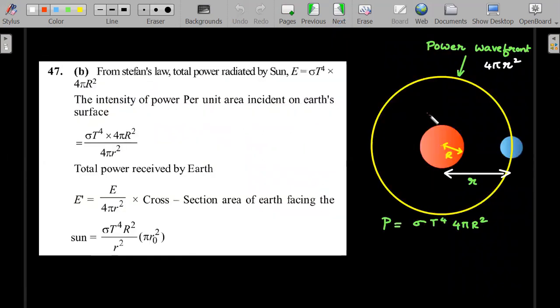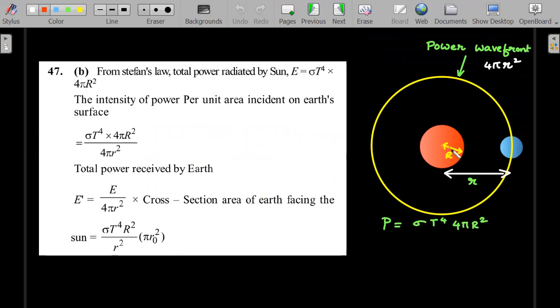I have just drawn a crude diagram of the sun and earth here on the right hand side. Please watch here. This is the sun of radius capital R, and earth, which is blue in color here, is at a distance small r. Assume the sun is radiating heat spherically in all directions uniformly, and I can think of it as having a power wavefront, a heat wavefront of area 4 pi r square by the time it reaches the earth. Earth is considered very small in size, so you can consider it a point on the scale of this r.